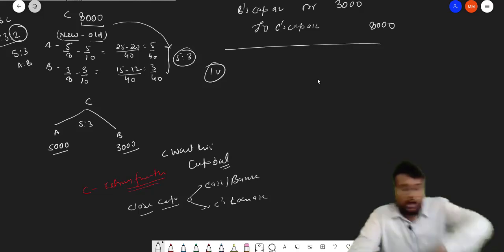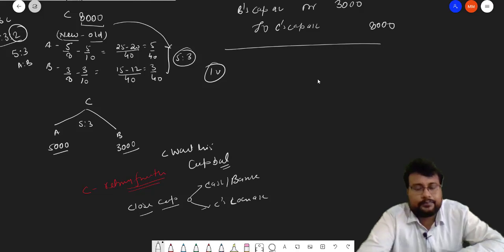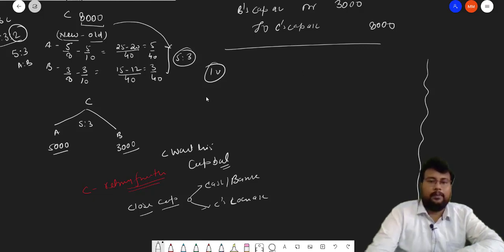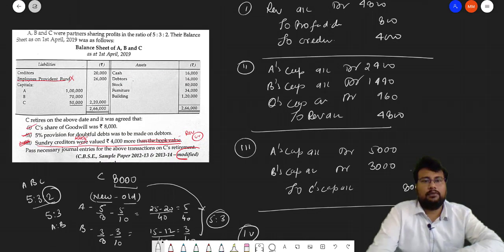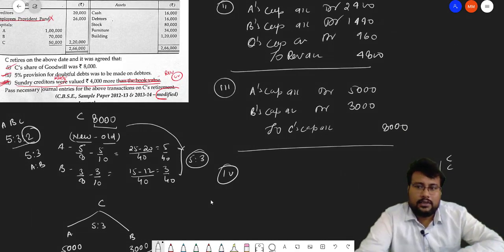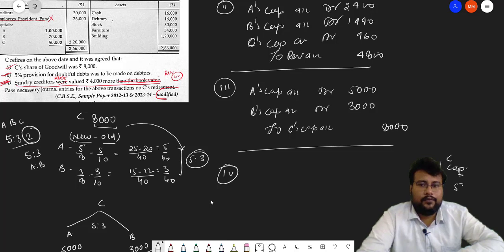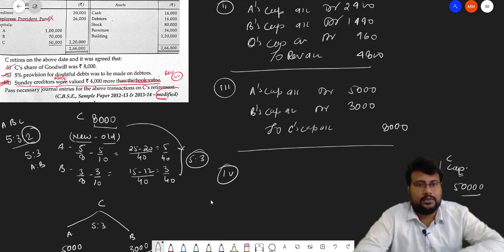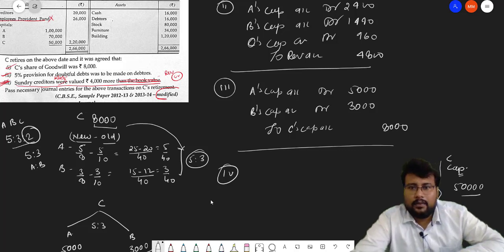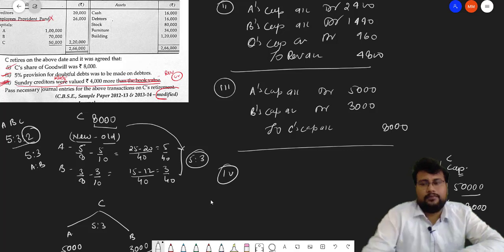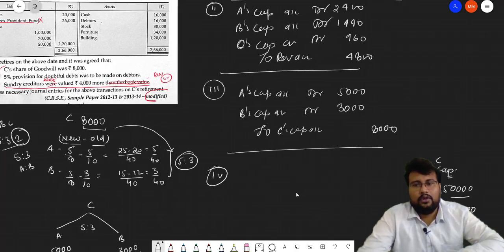Okay. So how it will be? You just see. First we have to find out the balance of C. How can we find out the balance of C? First some calculation you have to do. What is C's capital? C's capital is 50,000, plus C gets 8,000 of goodwill.